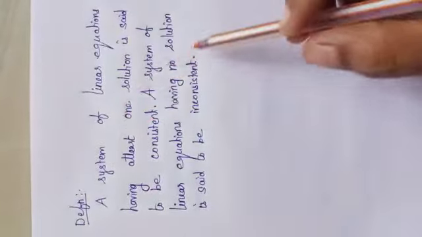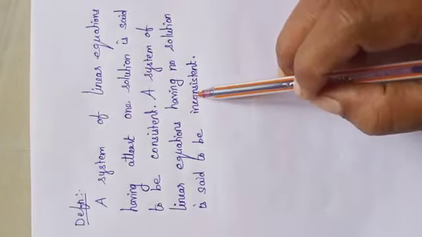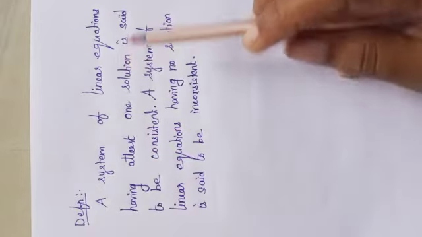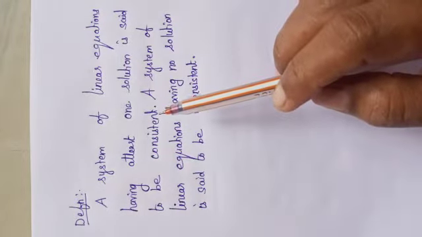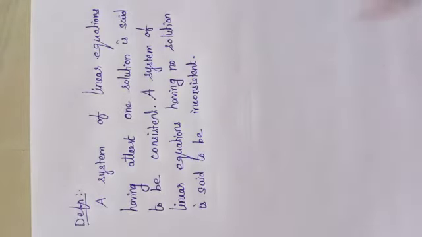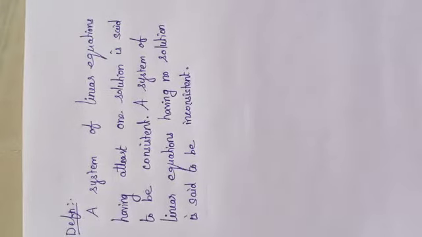Before going to the problem, we should know what is consistent and inconsistent. A system of linear equations having at least one solution is said to be consistent. A system of linear equations having no solution is said to be inconsistent. If we get a solution, we say it is consistent. If we get no solution, we say the given system of equations is inconsistent.